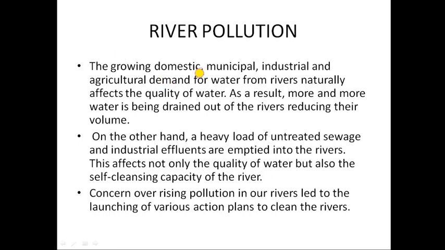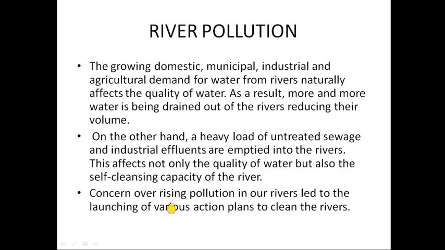Growing domestic, municipal, industrial and agricultural demand for water from rivers naturally affects the quality of water. As a result, more and more water is being drained out of the rivers, reducing their volume. On the other hand, a heavy load of untreated sewage and industrial effluents is emptied into the rivers. This affects not only the quality of water but also the cleansing capacity of the rivers.